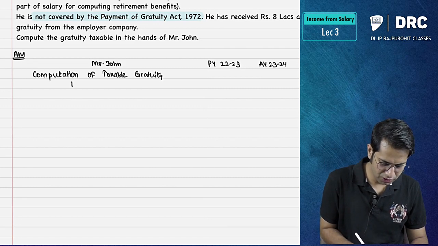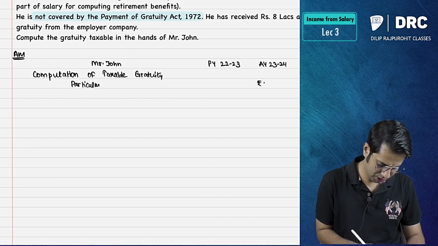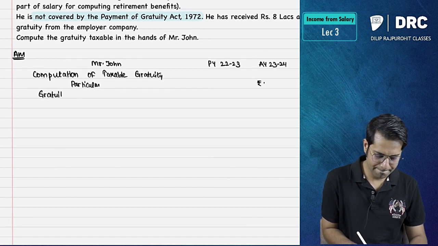Computation of taxable gratuity. Particulars, rupees. Gratuity amount received.